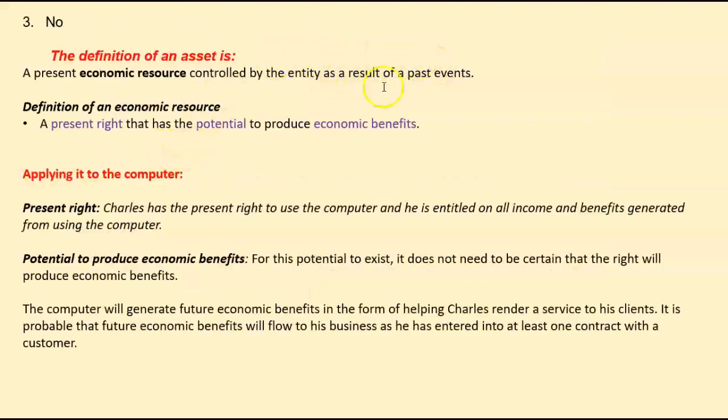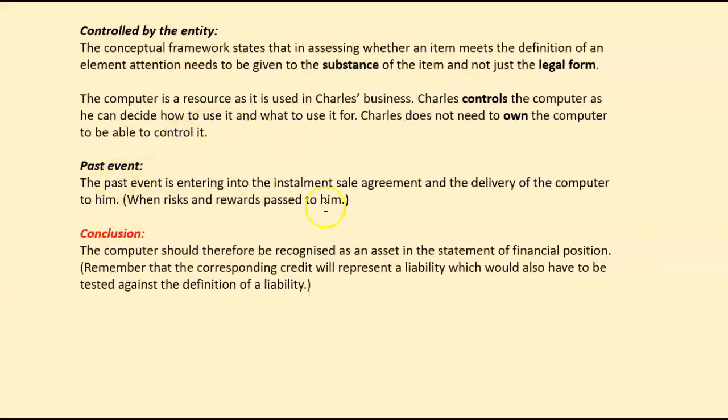Now, the last thing is as a result of past events. What was the past event? The past event was the date that he purchased the computer and he received the finance for that computer from the bank. So that is the date when the risks and rewards of ownership have passed to him. Right, so what is the conclusion? The conclusion is the computer should therefore be recognized as an asset in the statement of financial position.